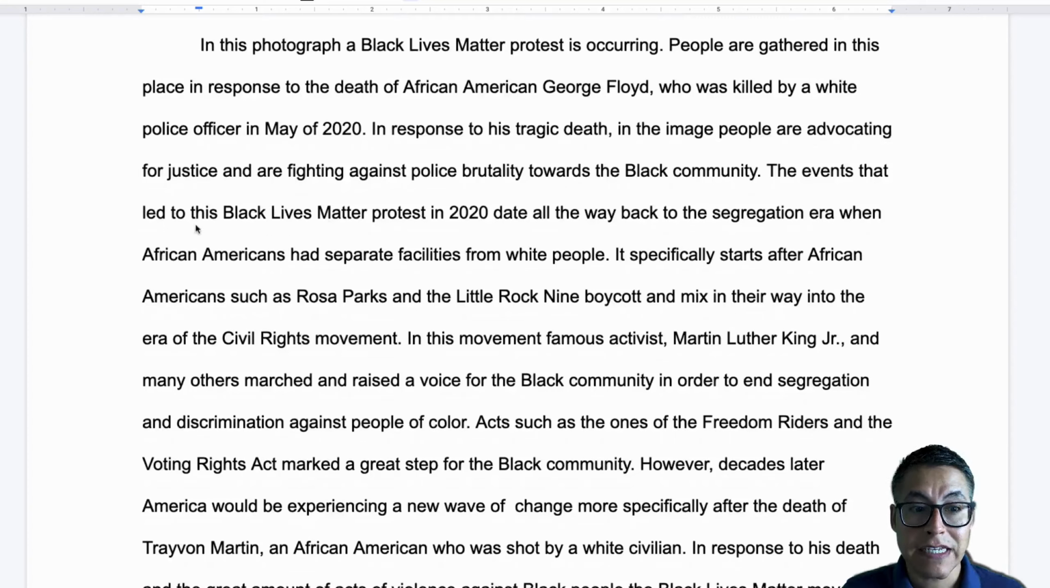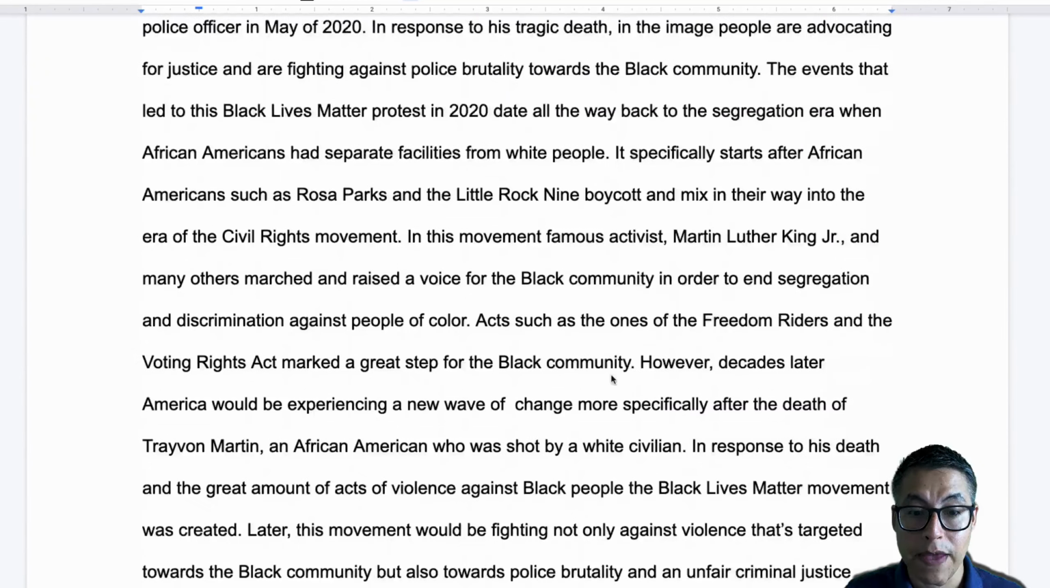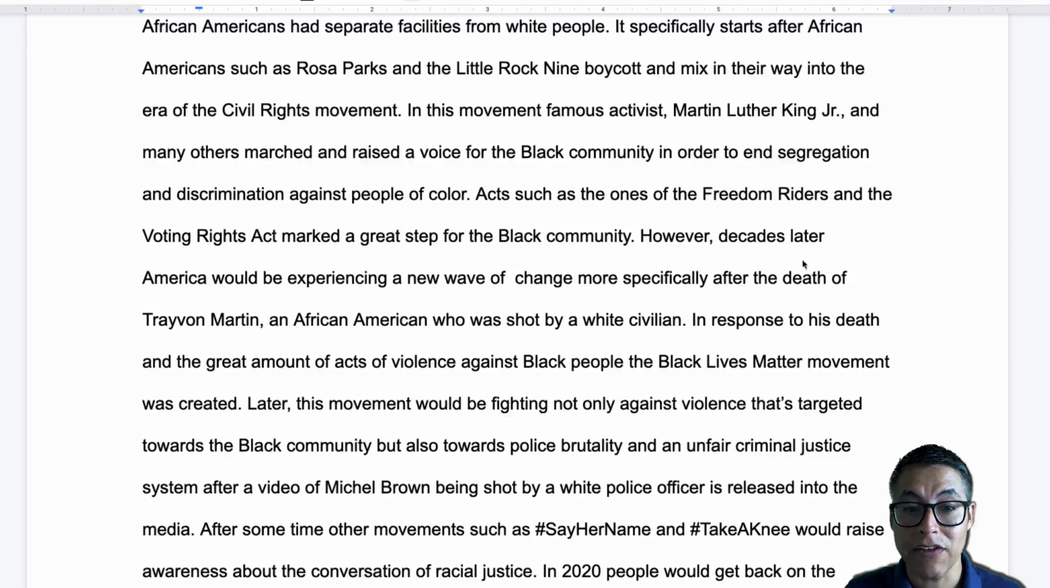The events that led to this Black Lives Matter protest in 2020 date all the way back to the segregation era, when African Americans had separate facilities from white people. It specifically starts after African Americans, like Rosa Parks and the Little Rock 9 boycott, and mixing their way into the era of the civil rights movement. And then she goes on to talk about people like Martin Luther King Jr., right? The Freedom Riders, and how they achieved stuff like the Voting Rights Act. This was all in your lesson.